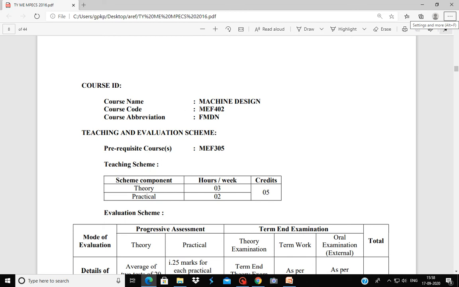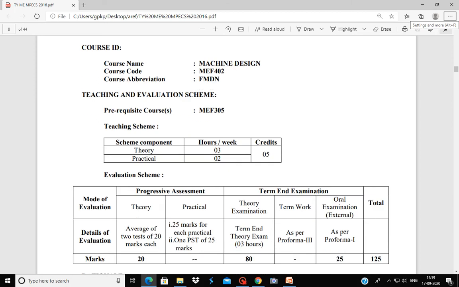Our course is machine design. Course code is MEF 402. First of all, we will go through the curriculum and then we will see what is the importance of machine design, and after that we will start the actual curriculum.